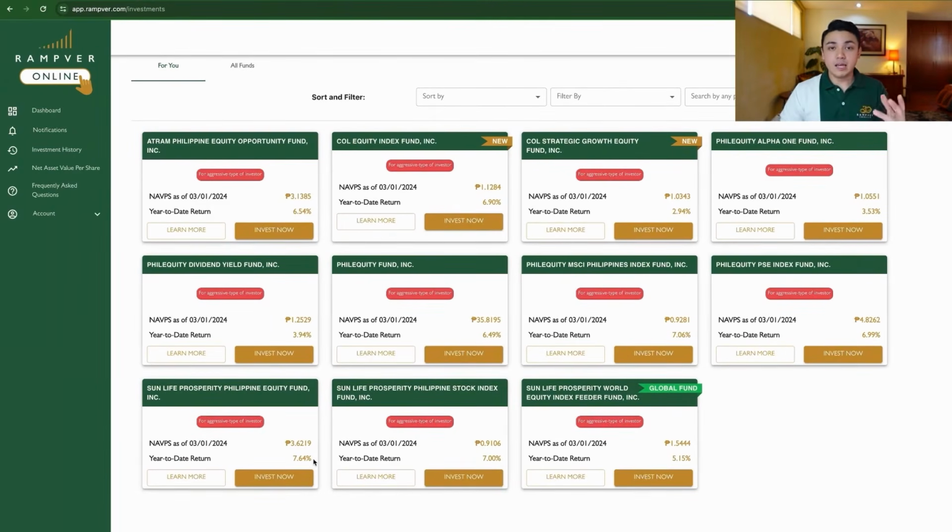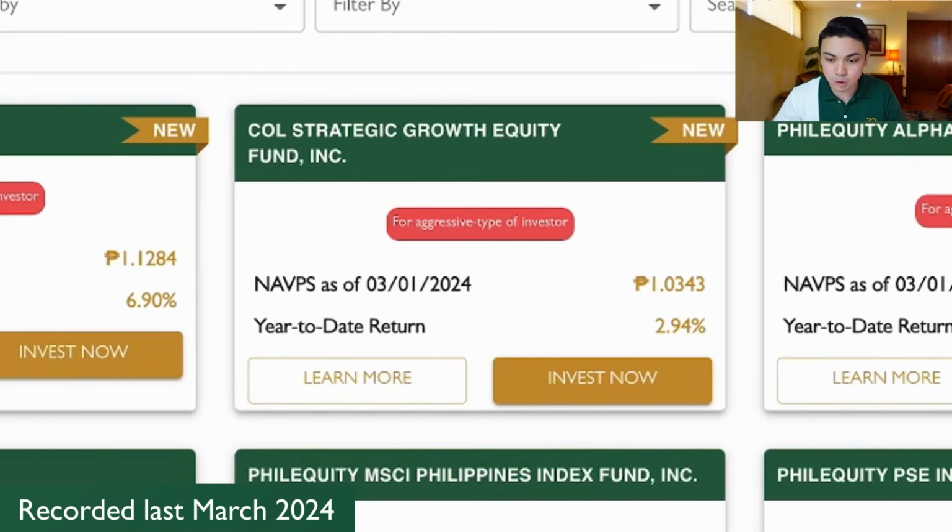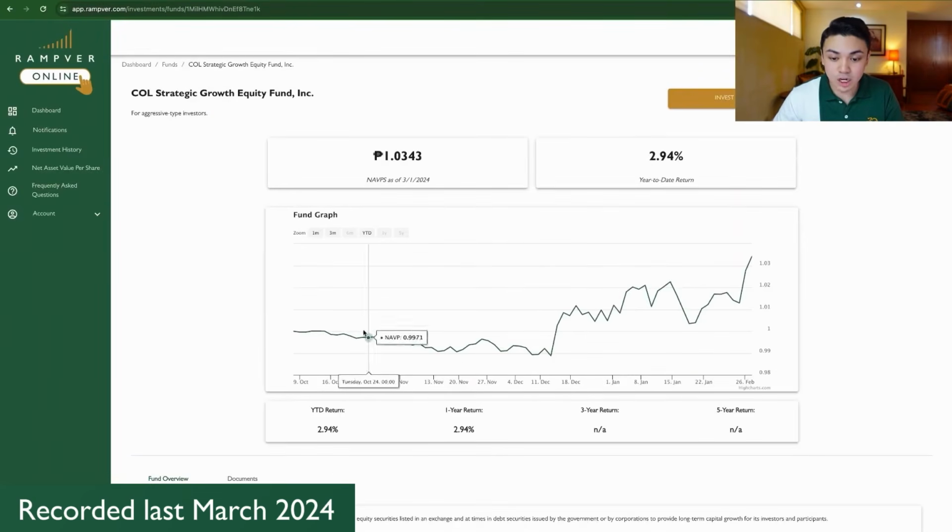For the purposes of this demo, I want to invest in Call Strategic Growth Equity Fund because this is one of our newest partners. I want to invest in them to add to my portfolio. There are two options here. You can actually learn more about the funds first. So here, if you click Learn More, you will see ito yung chart ng fund over the last few months.